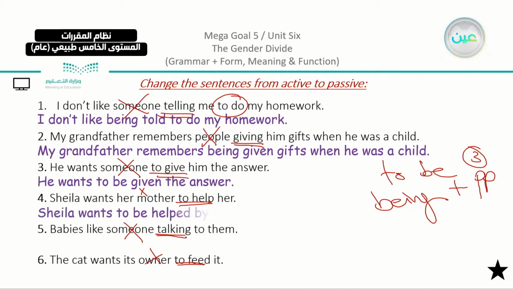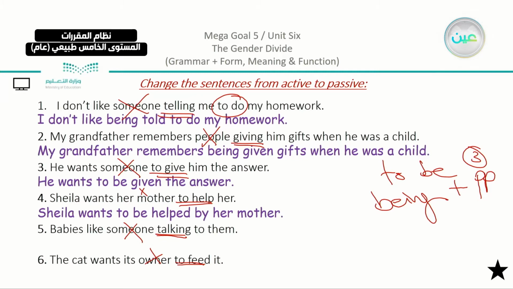We can say that Sheila wants to be helped by her mother. We did the same thing. But here, you can just use the subject at the end. We have, she wants to be helped by her mother, when you want to mention the subject. But mainly, what did we do? We turned the verb into the past participle, and we used the infinitive passive because the infinitive was used, basically.